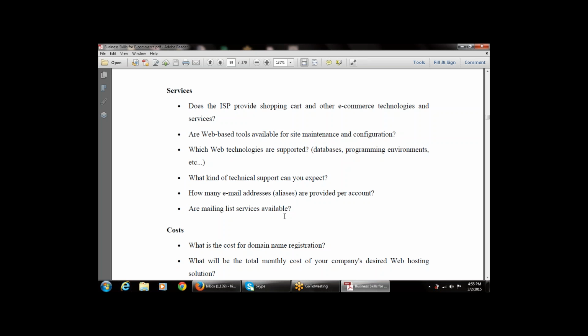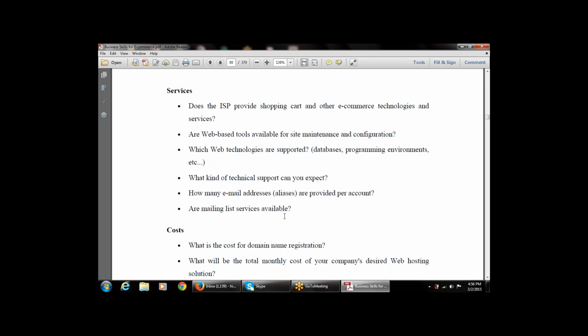What type of web technologies does the web hosting service support? Then, what kind of technical support can you expect? That is also a part of the services. What kind of technical support do you prefer? Then the next part is, how many email addresses are provided per account? That is also a part of the services.